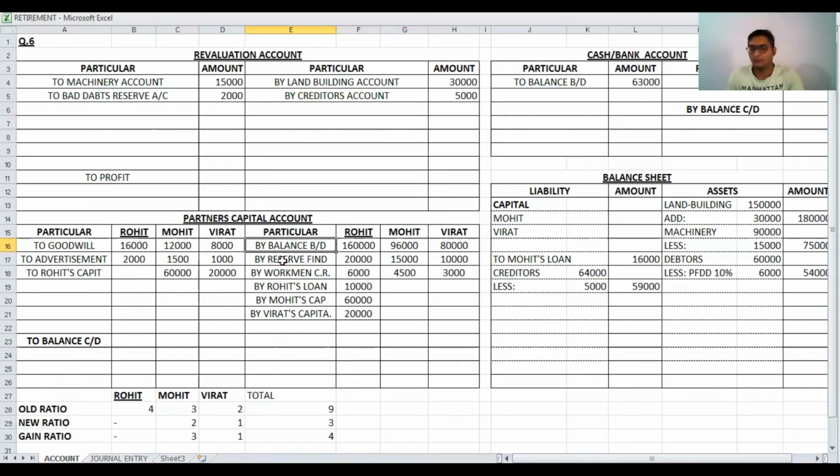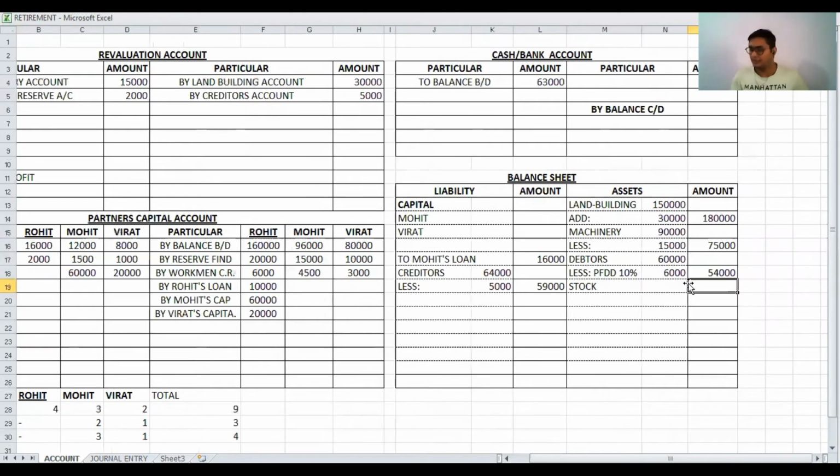Then after reserve fund done, workmen compensation done, partners' loans, Rohit's loan and Mohit's loan done, creditors done. On the asset side, goodwill done, land and building, machinery done, stock is pending. So here we have to write the stock value in the outer column.